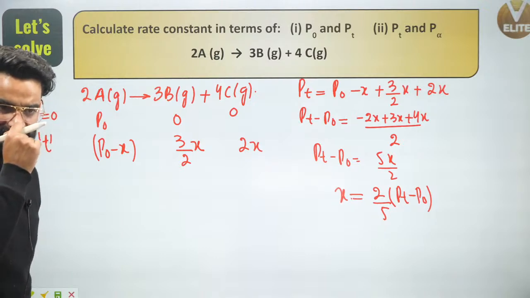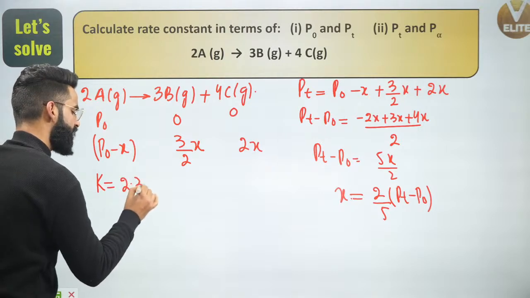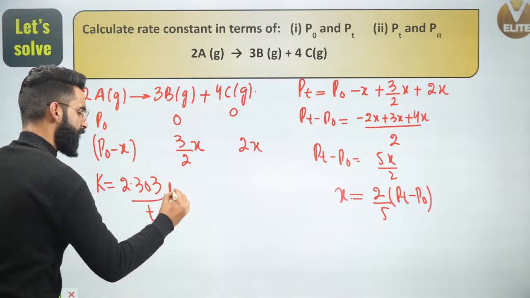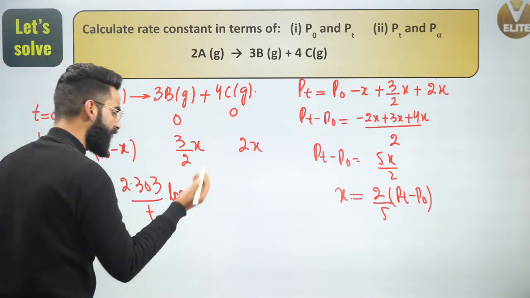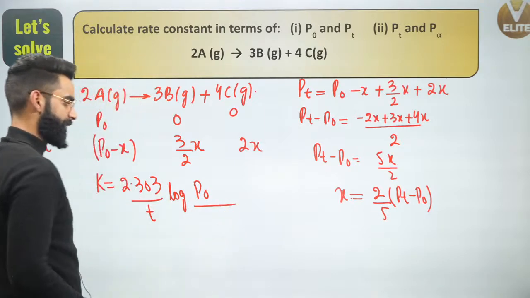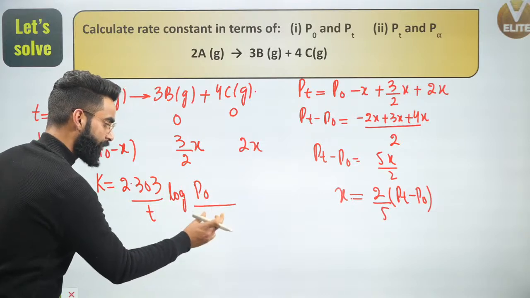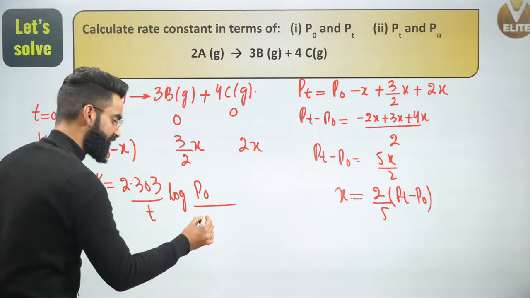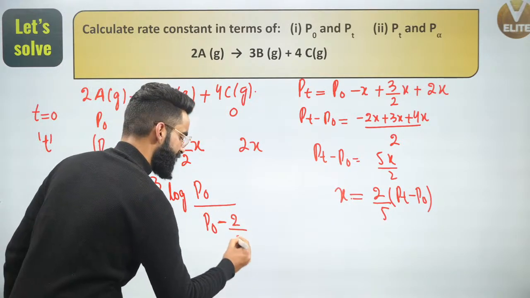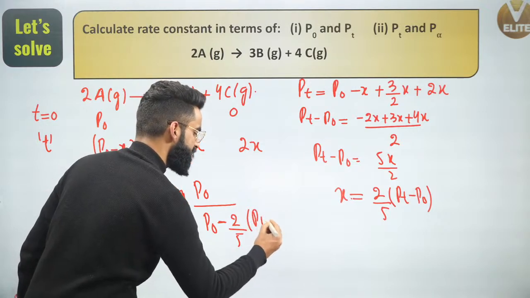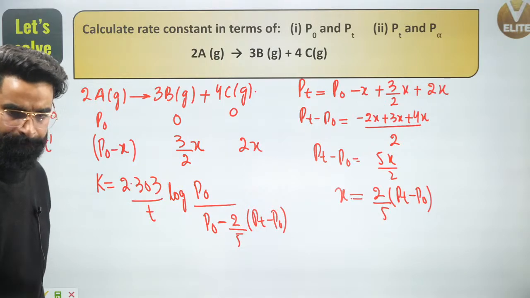Now can I simply write the expression of rate constant? I can say K is equal to 2.303 divided by t, log of, it used to be initial concentration of reactant, but now it'll be initial pressure of reactant, which is P naught, divided by it used to be concentration of reactant left at time t, but I'm going to write the pressure of reactant left at time t, which is P naught minus x, and instead of x I've already got it as 2 divided by 5 multiplied by Pt minus P naught. Correct? Yes, you can say that, right?